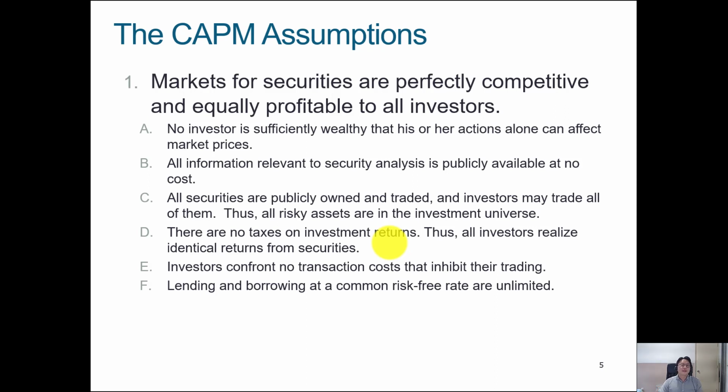I know it sounds like I'm being a bit depressing about the CAPM, that it has all of these unrealistic assumptions, but it is a very straightforward mathematical model that is used to underpin the pricing of stocks, especially to work out the appropriate discount rate for a share. So don't be let down by the fact that some of these CAPM assumptions are not realistic. We do have to make lots of assumptions in any mathematical model in order to have it hold true and to use it in a functional, pragmatic fashion.